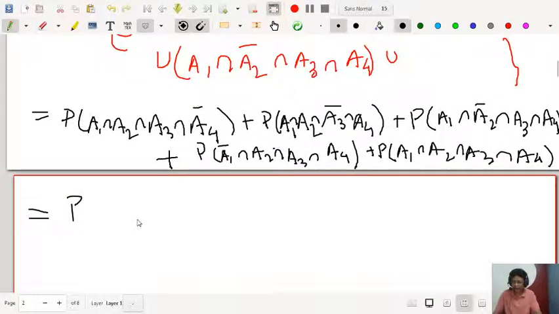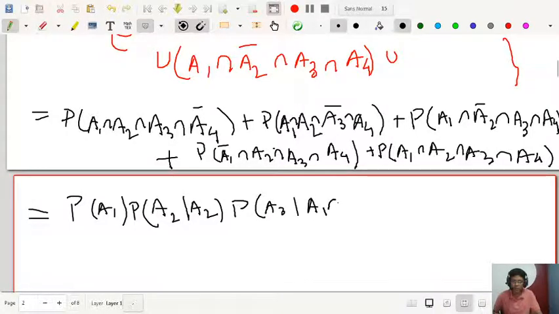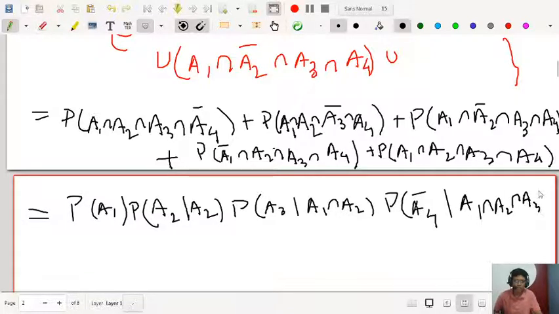So in this case we can write the probability of A1, the first one, because passing A2 depends on A1: A2 given A1, that he passes A1. Next, the probability of A3 on the condition that he passes A1 intersection A2, and the last one, the probability of A4 bar on the condition that he passes A1, A2, A3. So these are the dependent events.